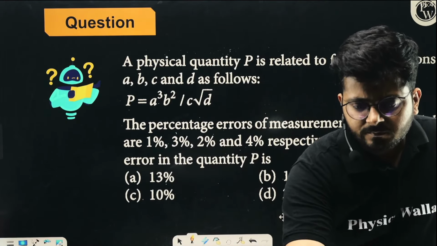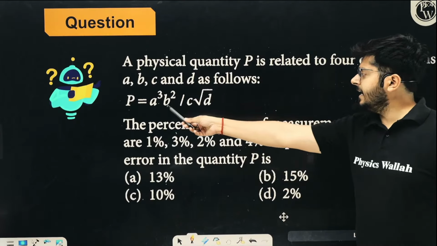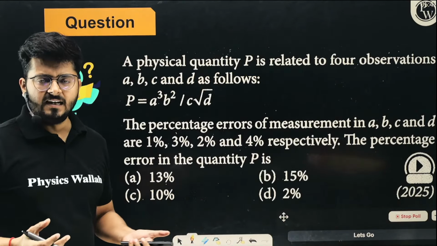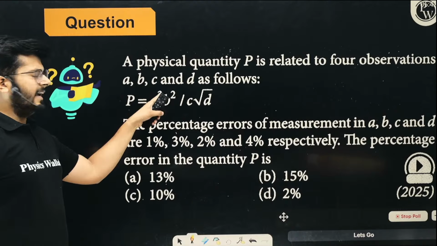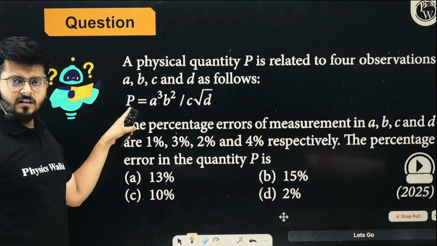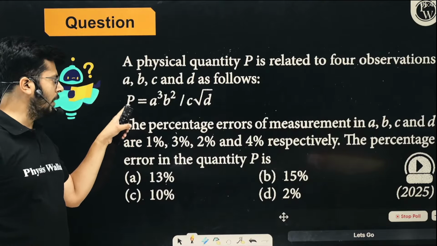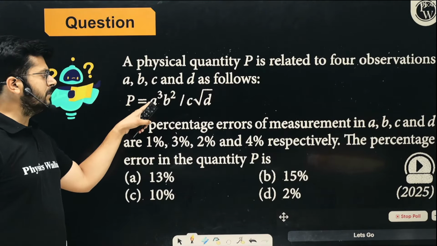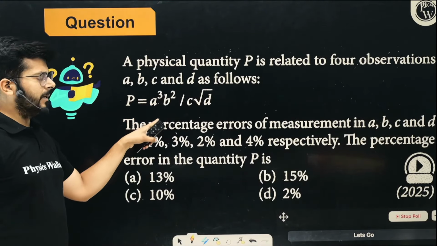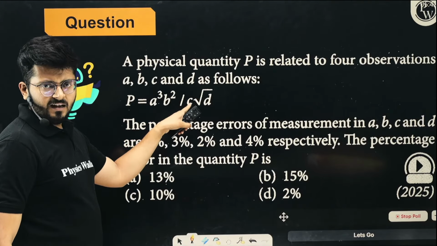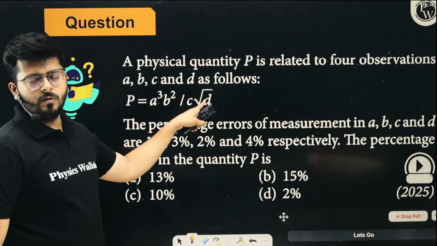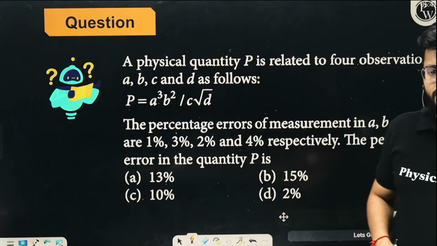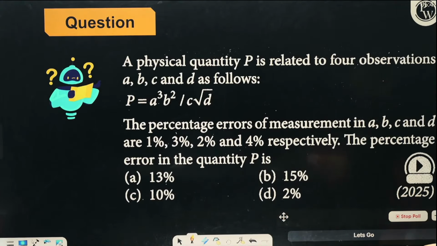Okay, so the quantity P is A cube B square upon C under root D, right? So what will be the error in the measurement of P? You see that whatever quantity has some power will have maximum impact in the final result. So how will you write it? Delta P upon P, percentage error. So delta P upon P into 100 is 3 times delta A upon A into 100 plus 2 times delta B upon B into 100 plus 1 time delta C upon C into 100 and plus half time delta D upon D into 100, right? So just try to solve it and you will get the answer.